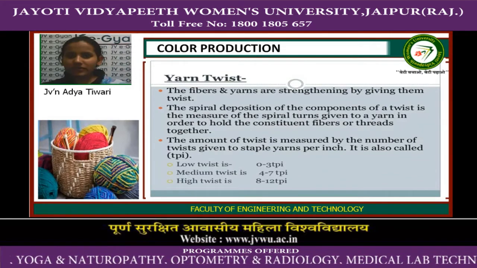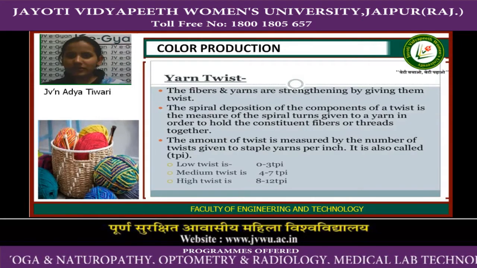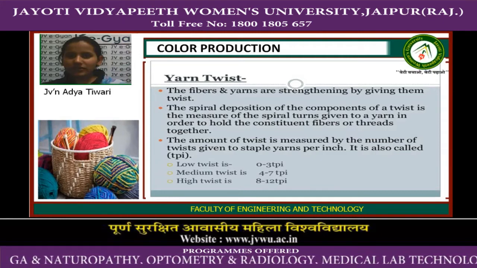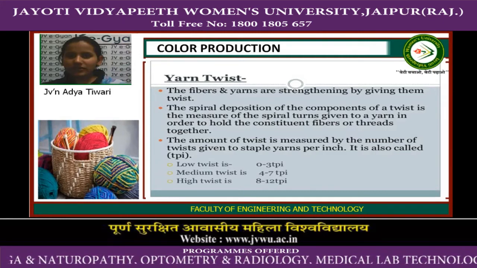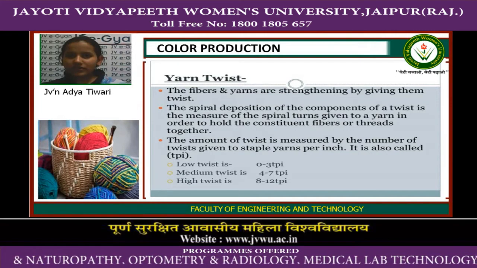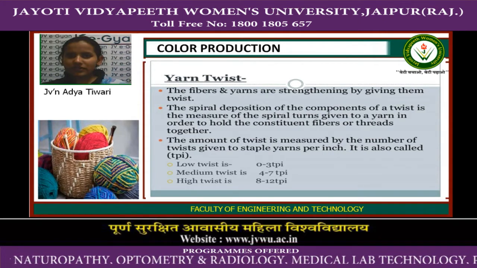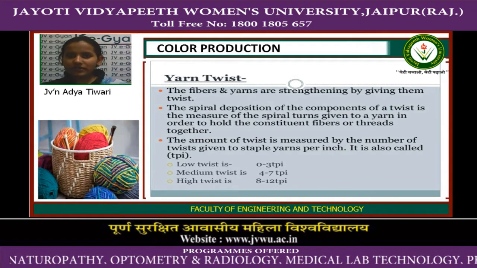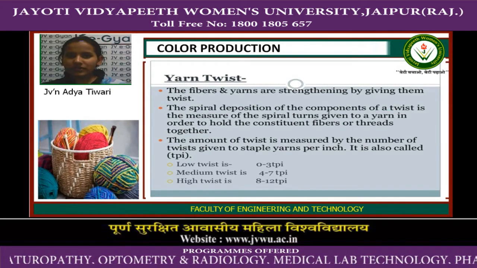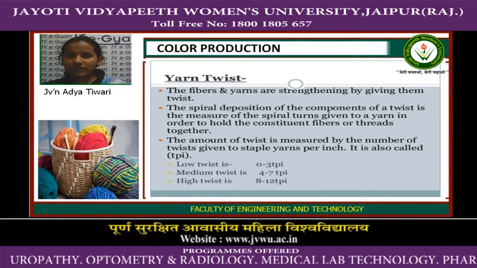Next is yarn twist. Yarn twist means the fibers in the yarn are strengthened by giving them twist. The spiral composition of components of a twist is the measure of the spiral turns given to the yarn in order to hold the constituent fibers and threads together. The amount of twist is measured by the number of twists given to a staple yarn per inch. It is called TPI, turns per inch.